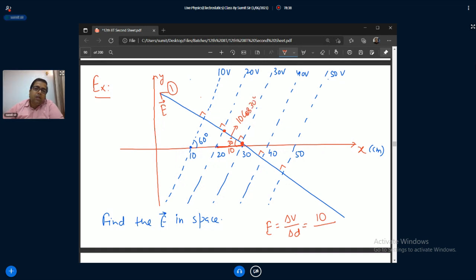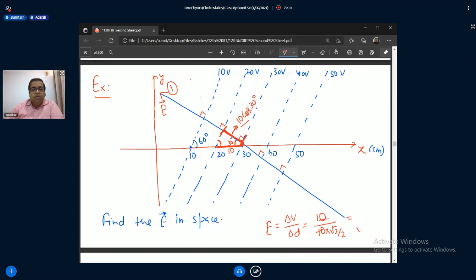Am I correct? Sir, no, I got confused. Just see, you need to find this delta V by delta D. So what is the distance between these two potential differences? You know the potential difference is 10 volt. You know this is 10 centimeter. You know this 30 degree. If this is 60, this is 30. So that is 10 cos 30. So 10 cos 30 is root 3 by 2. So 2 by root 3.